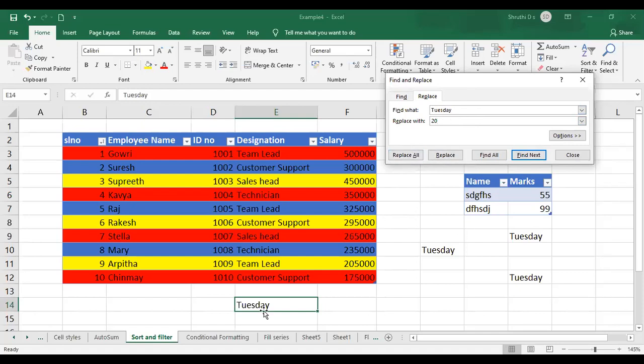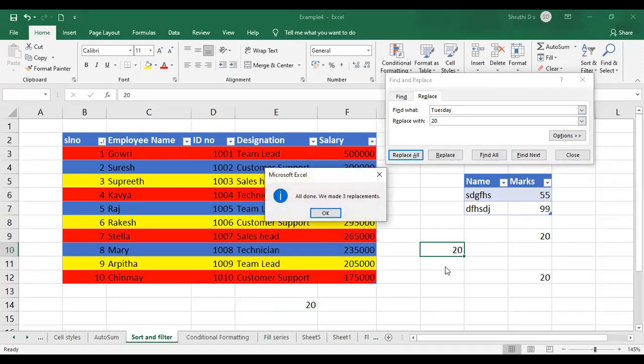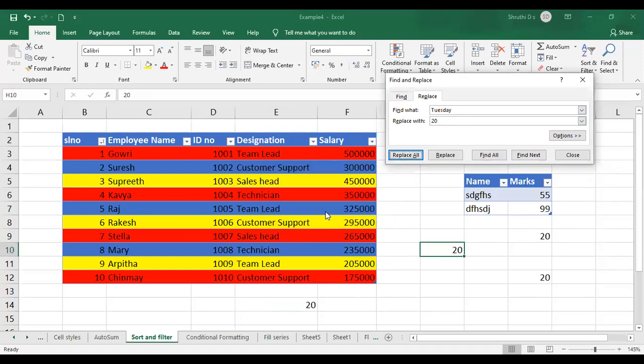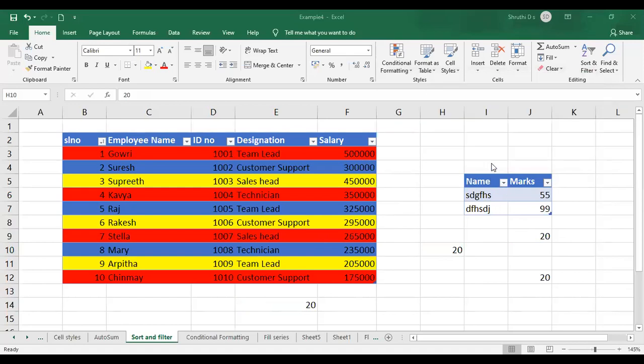See, I have this cell highlighted now as Tuesday. I'll click Find Next. It is coming to the other cell, right? Now if I click Replace, only that particular cell will be replaced with 20. Automatically it goes to the next cell which has the same content, Tuesday. Now if I click Replace All, wherever Tuesday is available, it will all be replaced with 20, or whatever text or number I have given in Replace with. So this is how you can make use of Find and Replace.